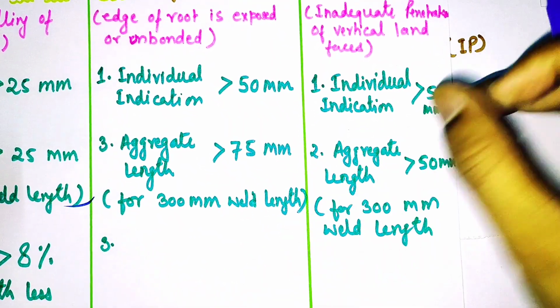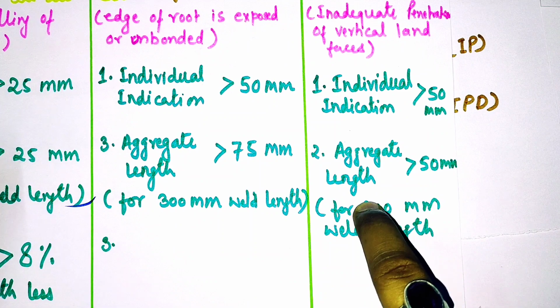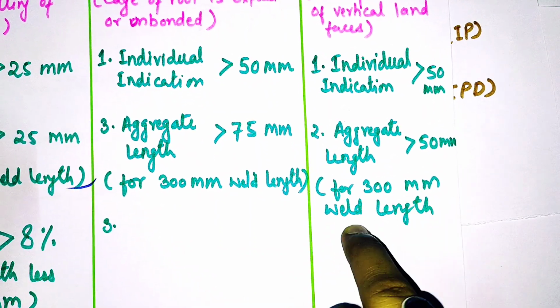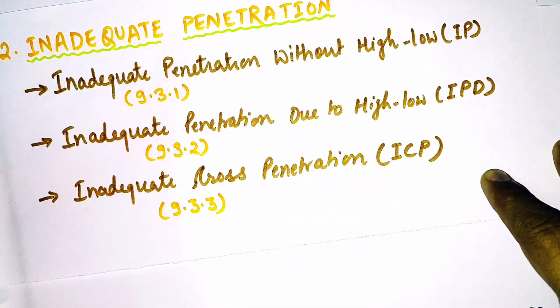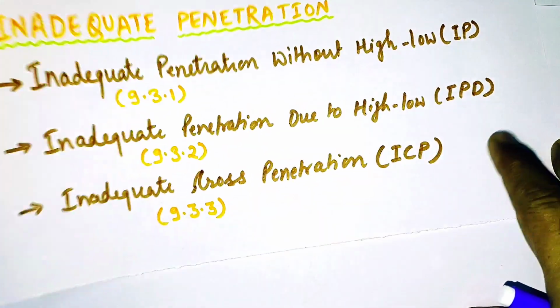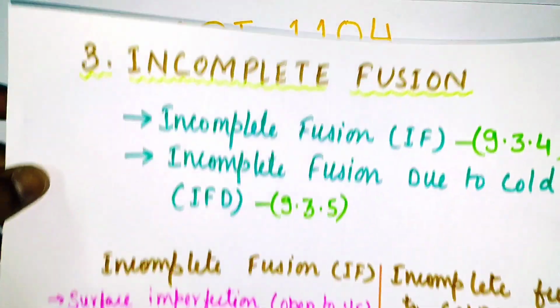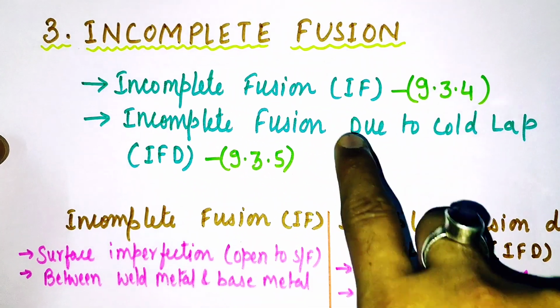And if there are 2, 3 or 4 and some of those lack of penetration is more than 50 mm, again we can reject if it is 3 mm, 100 mm weld length. Now friends, after understanding lack of penetration, we'll understand the incomplete fusion.